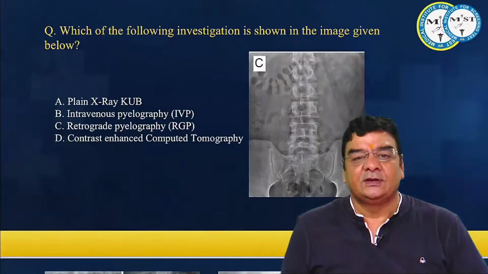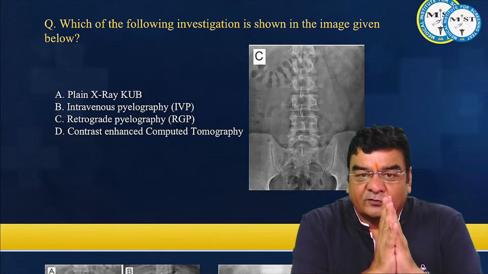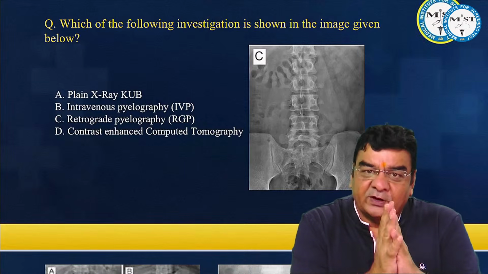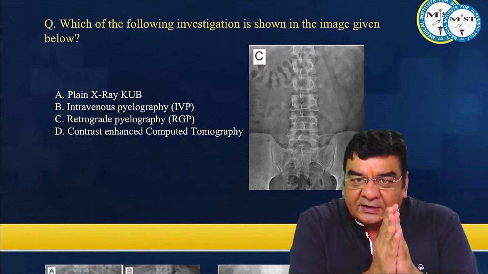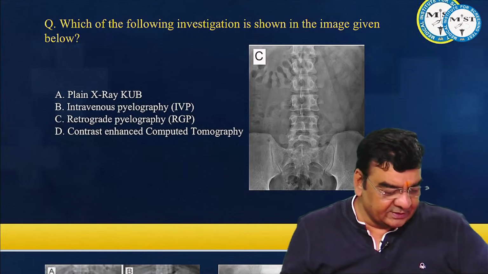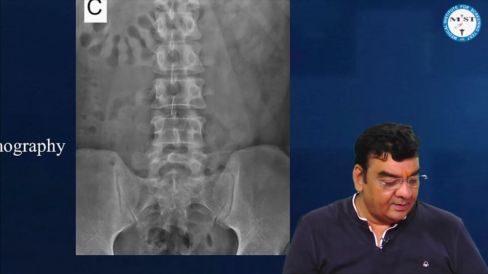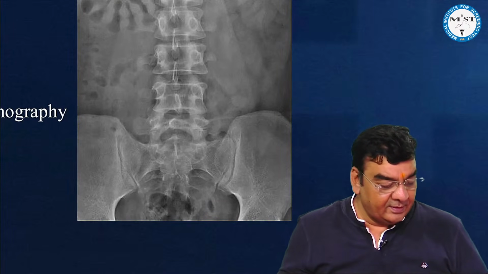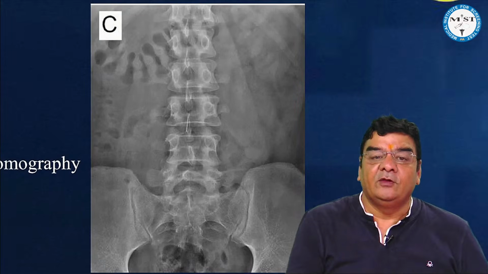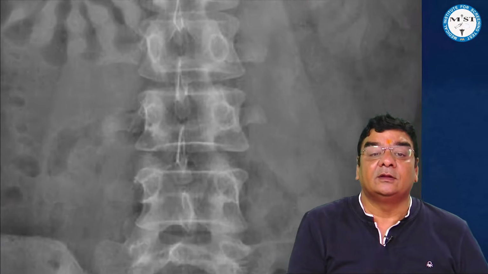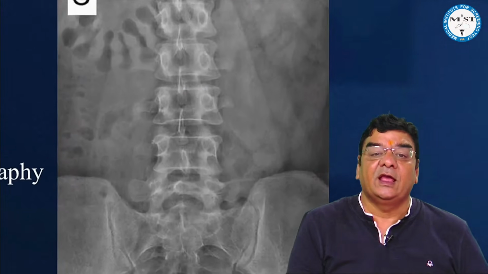Let's take a look. This is an image-based question, and as we know, in the art of solving image-based questions, first we have to look at the image, then the options, then the last line, and then the stem of the question. Now if we take a look here, this looks to be a plain X-ray because we are not able to see any contrast.